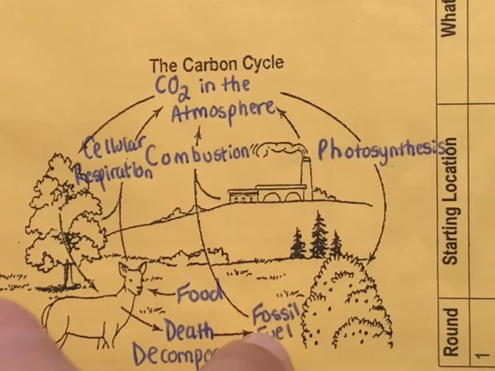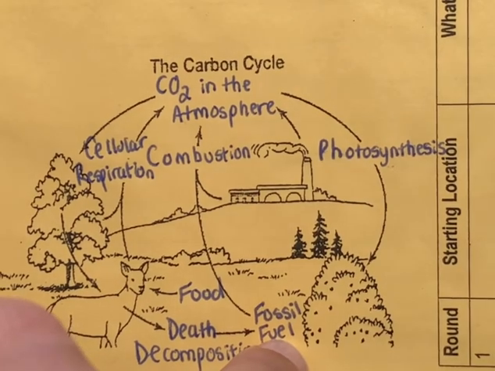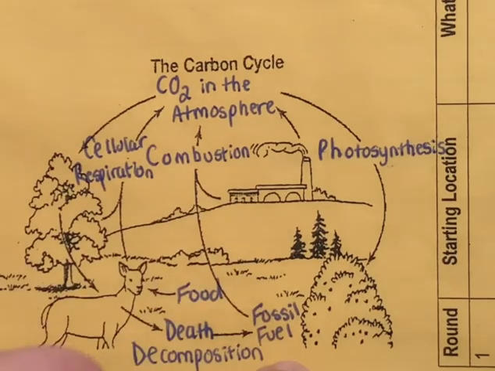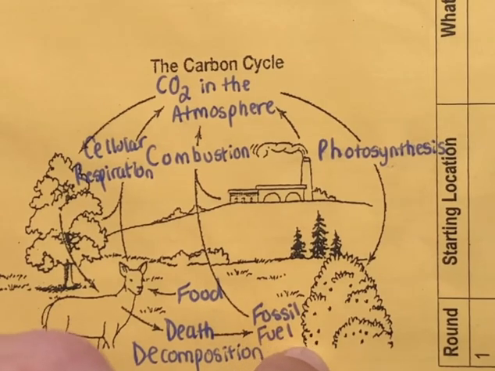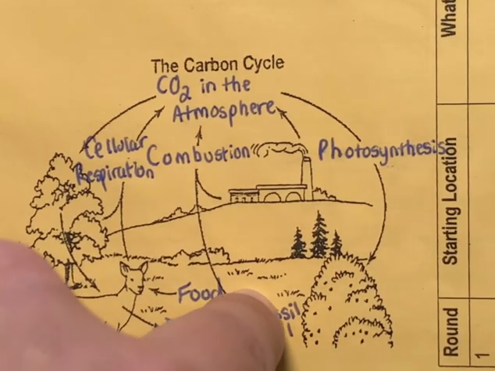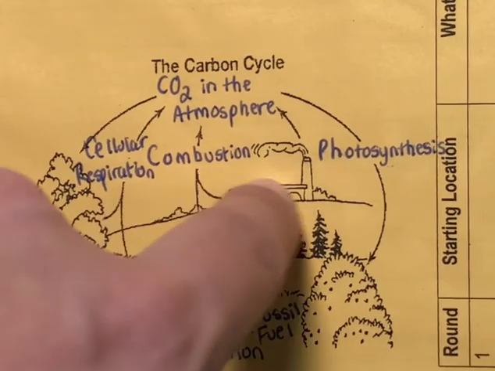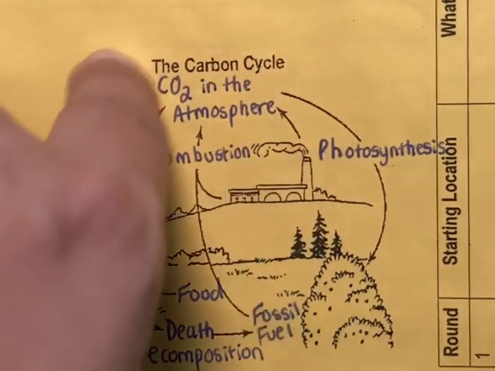And with that, it's going to return to the ground and then over time return to our atmosphere. If it's underground for long enough under immense pressure, it will become fossil fuel that we will pump out of the ground and burn in our planes, trains, and automobiles. And factories will release it as well through combustion. And again, it returns to our atmosphere.